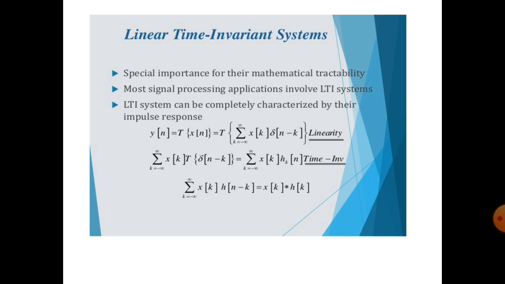The time changes, input and output side are also the same. So this is the convolution, or impulse response, of the LTI system.